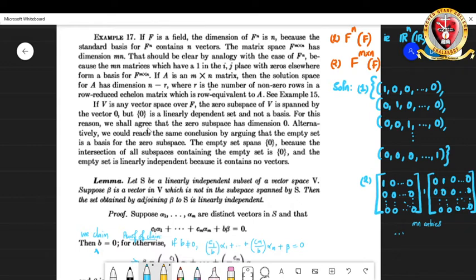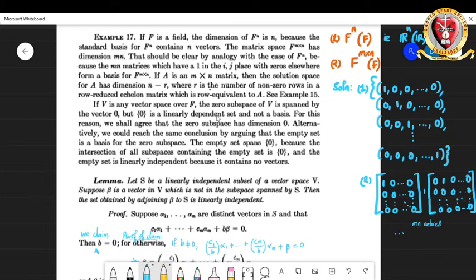So we agree that the zero space has dimension 0, and sometimes we say in an axiomatic way that the empty set is a basis for the zero subspace. That means the empty set spans {0}, as the intersection of all subspaces containing the empty set is {0}. So the empty set is linearly independent, as it doesn't contain any vectors.